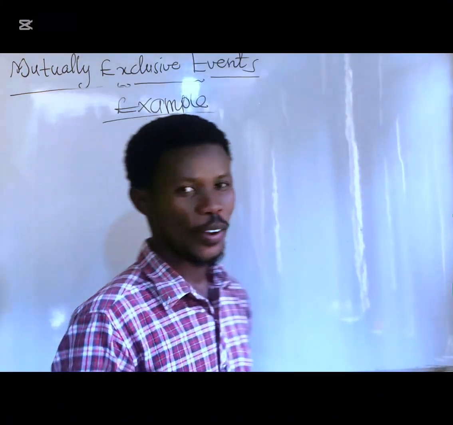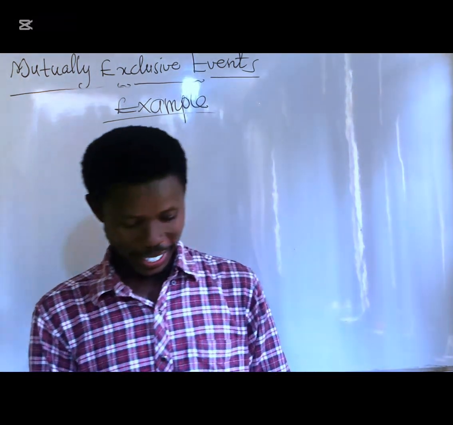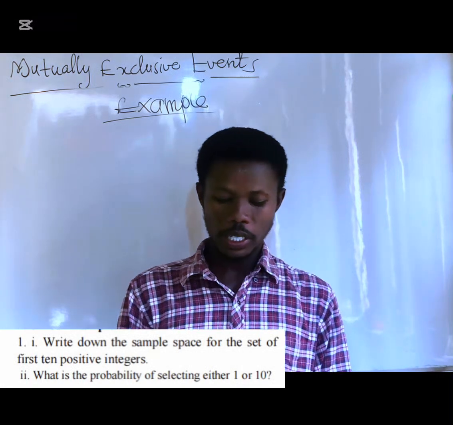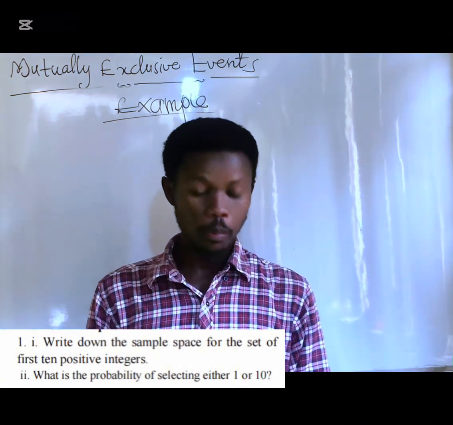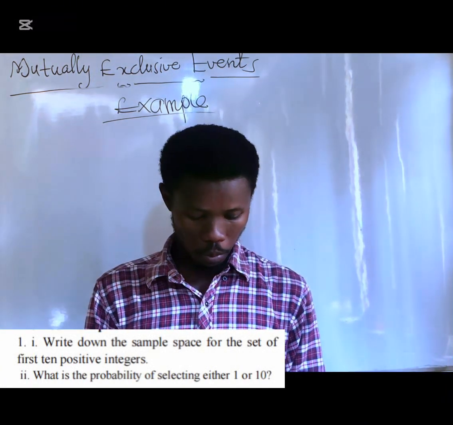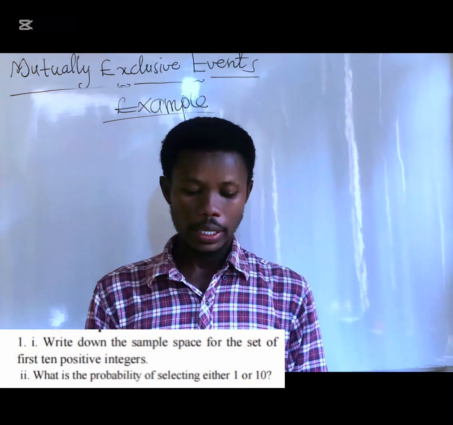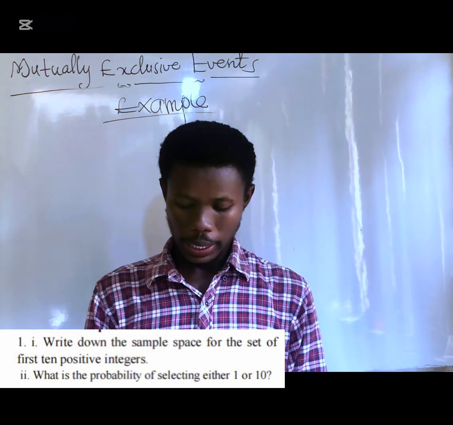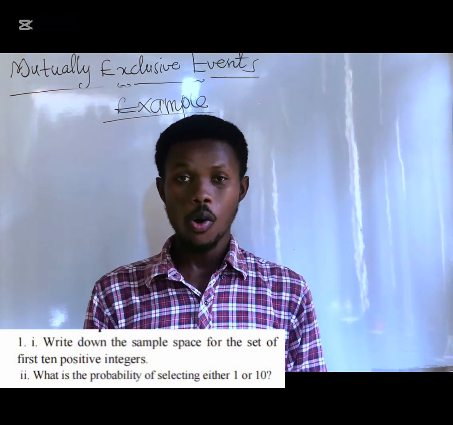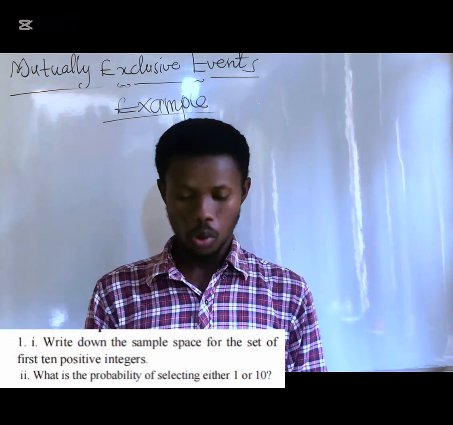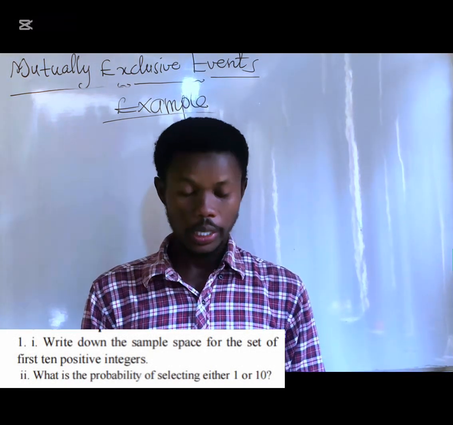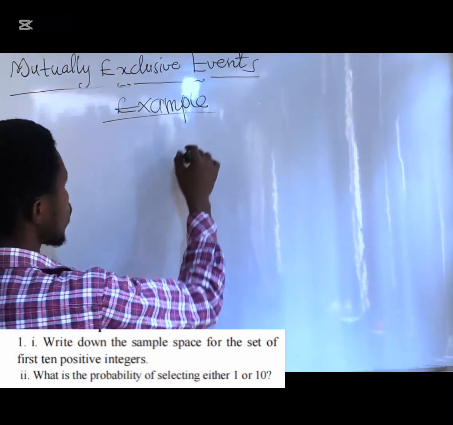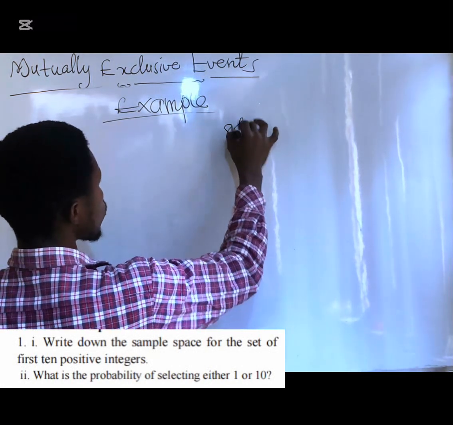So we are going to look at our first example. The first example is: write down the sample space for the set of the first 10 positive integers. Then, what is the probability of selecting either 1 or 10? Either 1 or 10. So this is the first example you are going to do. Solution.